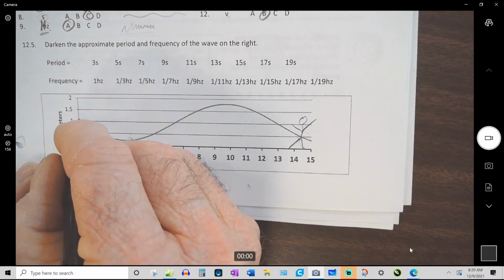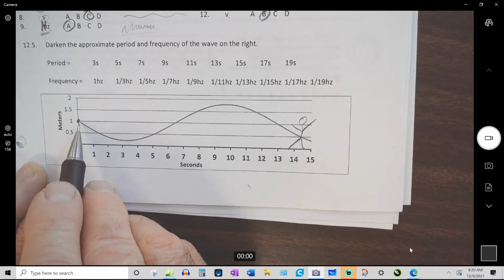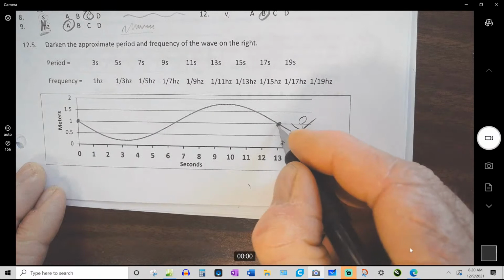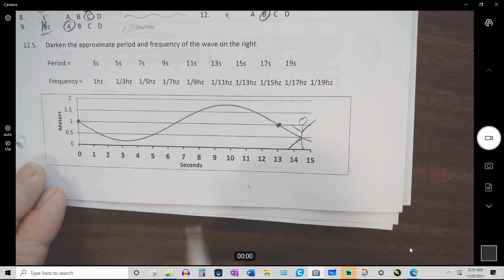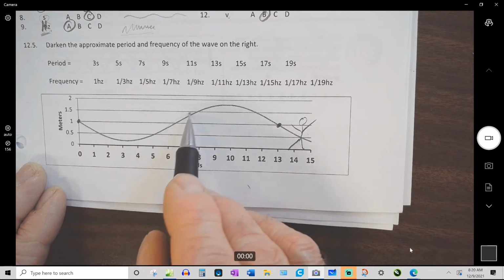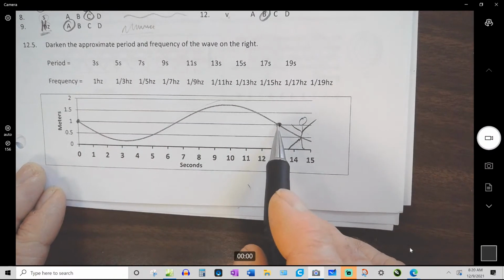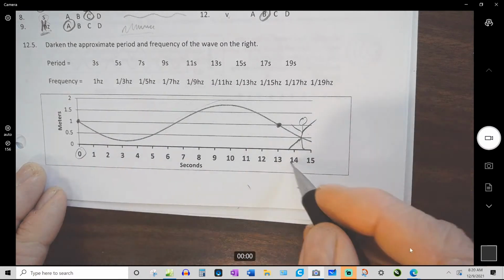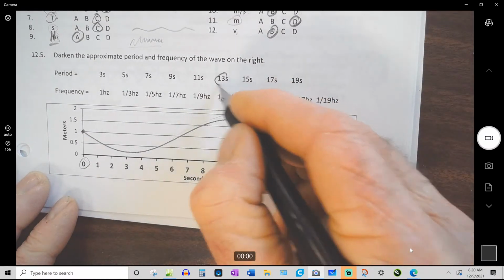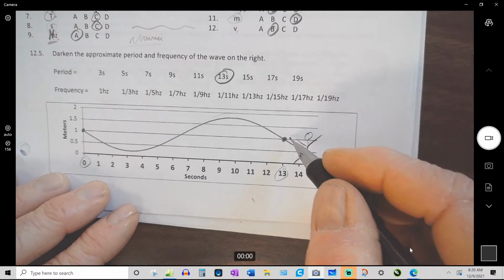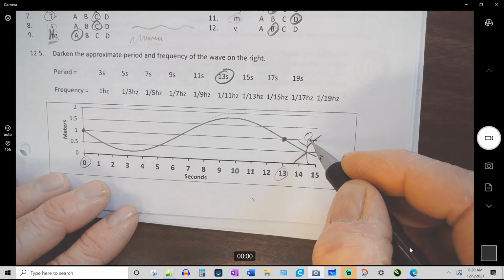The easiest way for me to measure a wavelength is to go from this point to that point. That's equilibrium position, heading down, heading back up, heading back down, passing through equilibrium position again. This is time 0, this is time 13, so the period is 13 seconds. That's how long it would take between splashes for the person.